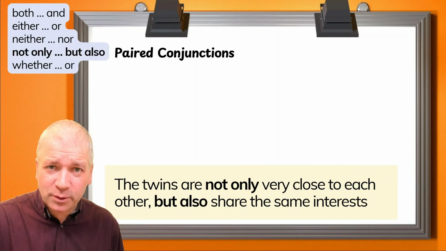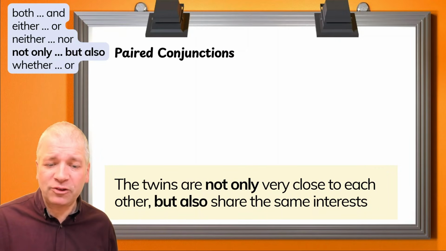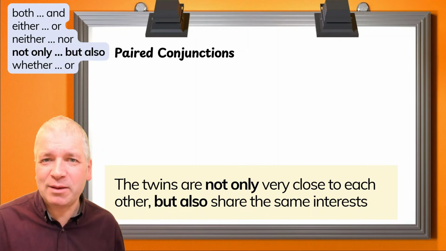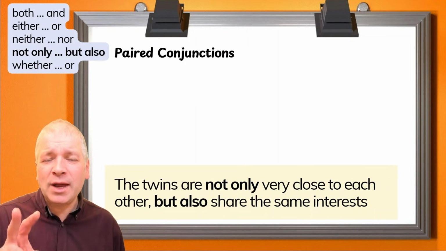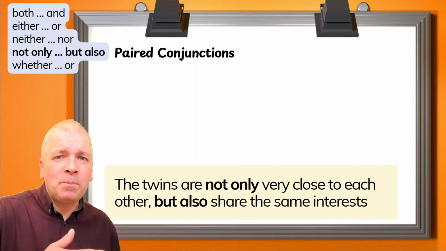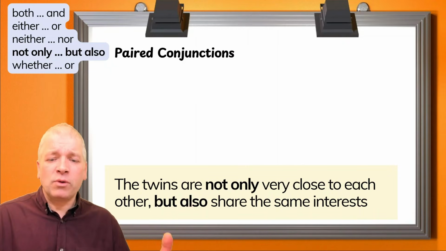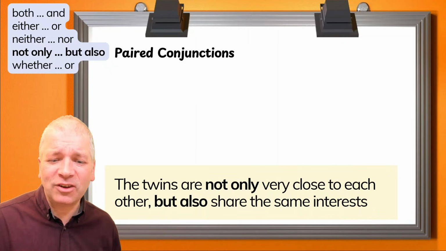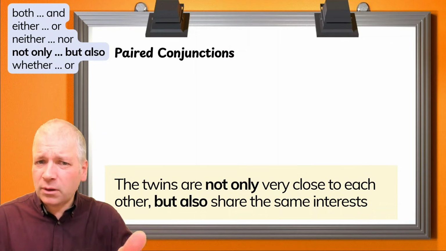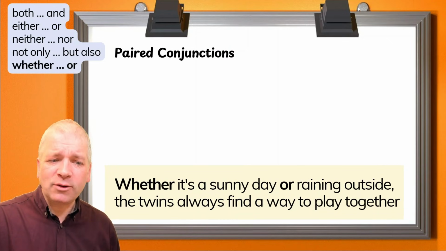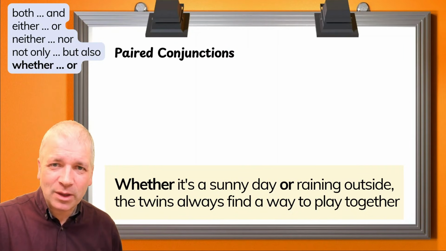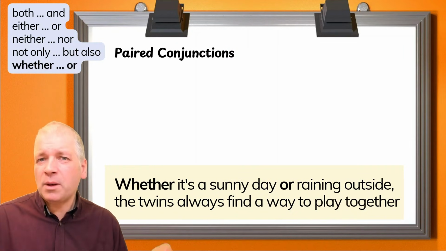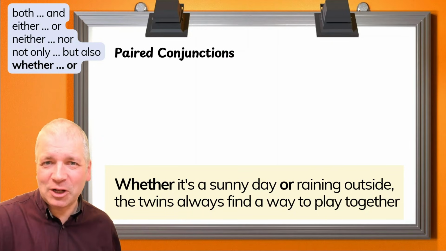Not only, but also. The twins are not only very close to each other, but also share the same interests. We often use not only and but also if we've got two connected points and we want to build them to present a story of two things that make an impact together. Not only is this true, but also this as well. And whether or. Whether it's a sunny day or raining outside, the twins always find a way to play together. So there's one choice or another choice, both end up with the same conclusion.